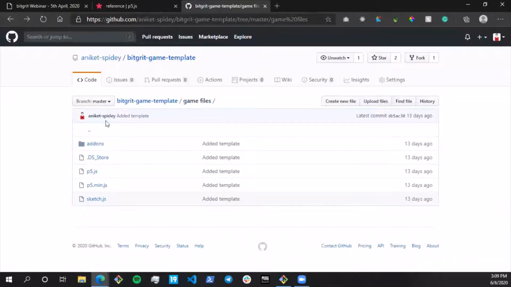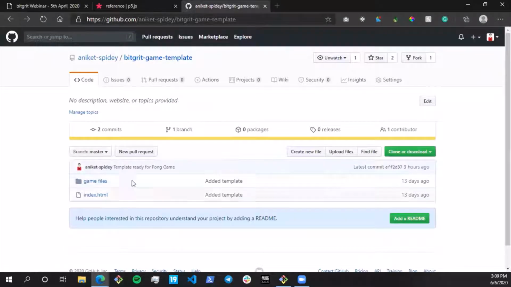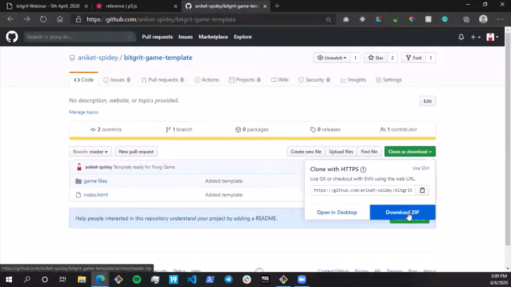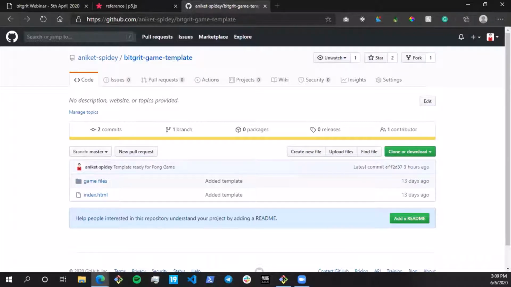So I'm going to be sending this folder structure. Over here, I'm just going to copy this link. What you guys can do is simply download the zip over here. And once the zip is downloaded, please make sure that you have extracted it as a folder, and then we can continue coding in it. I'm just going to be sending this link in the chat.